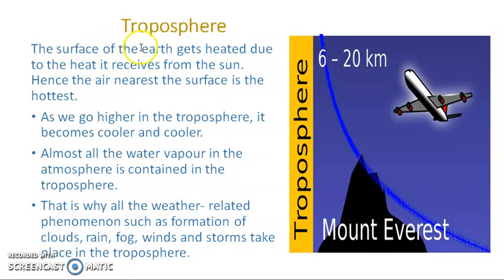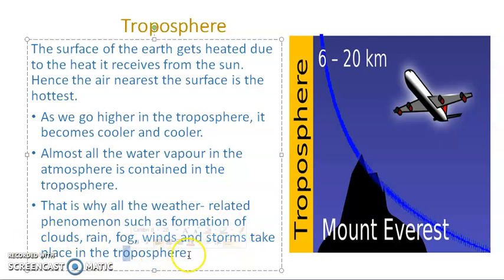The surface of the earth gets heated due to the heat it receives from the sun. Hence, the air nearest the surface is the hottest. As we go higher in the troposphere, it becomes cooler and cooler. Almost all the water vapor in the atmosphere is contained in the troposphere. That is why all the weather related phenomena such as formation of clouds, rain, fog, winds and storms take place in the troposphere. Everyone clear with this? Okay.